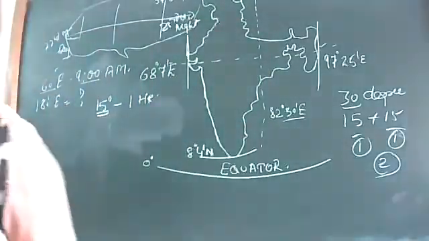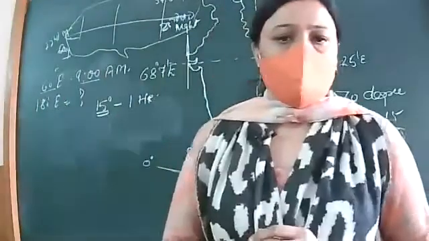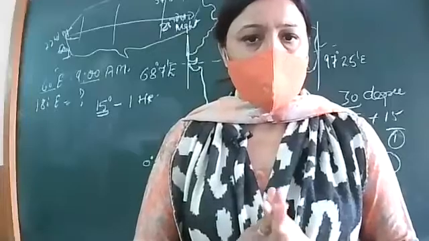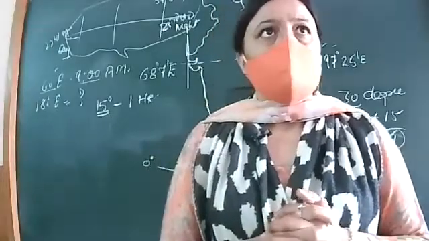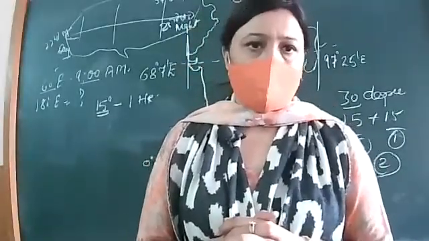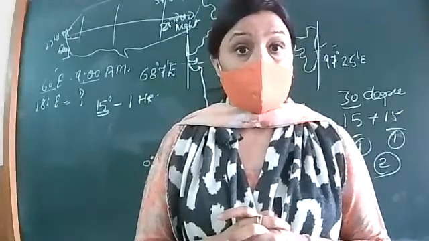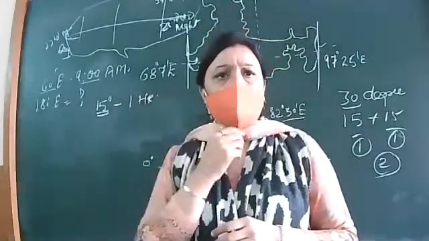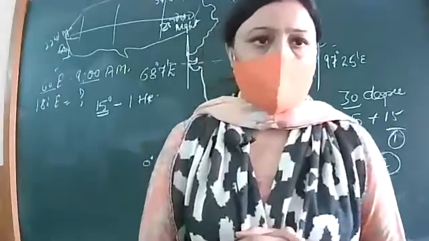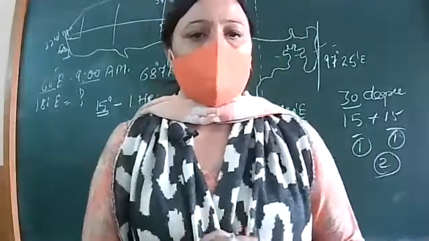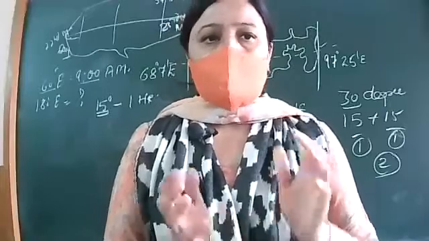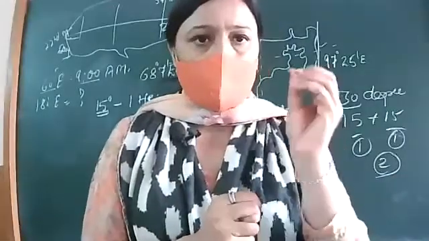Excuse me, ma'am. Yes. Ma'am, can you please once again repeat that question? Which question, bachche? Ma'am, 60 degree east. If on 60 degree east timing is 9 a.m., what would be the timing on 180 degree east? Yes, ma'am. Ma'am, that concept is not clear to me. Why? Bhumika, I guess we have done it a number of times. Okay, no problem. Who would like to explain this question to us, Bhumika? Online. Ma'am, could you please repeat the question? She is not clear with the doubt. Bhumika is not clear with some doubt she is having.